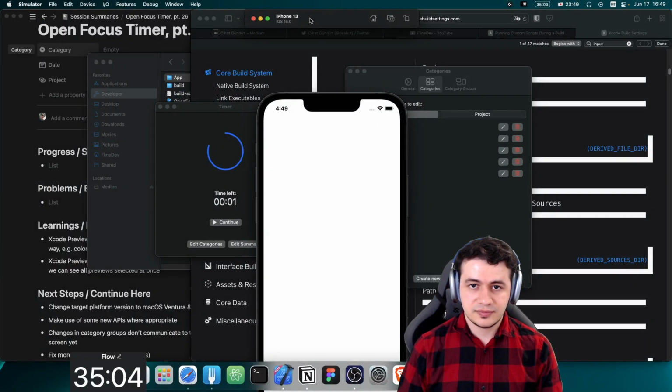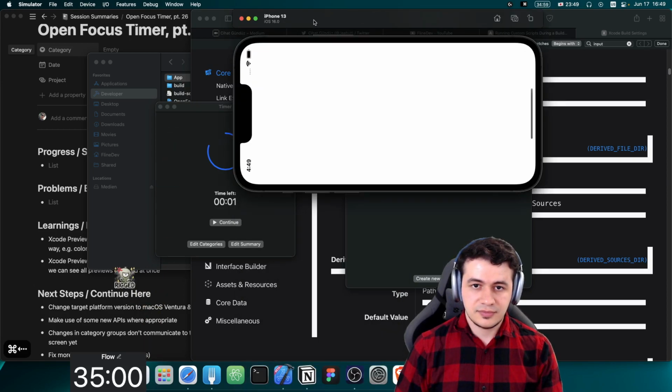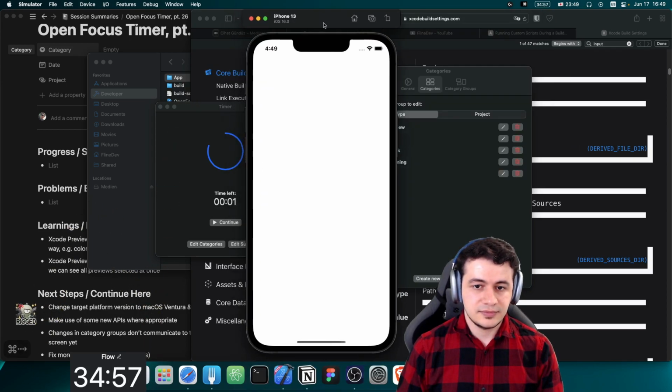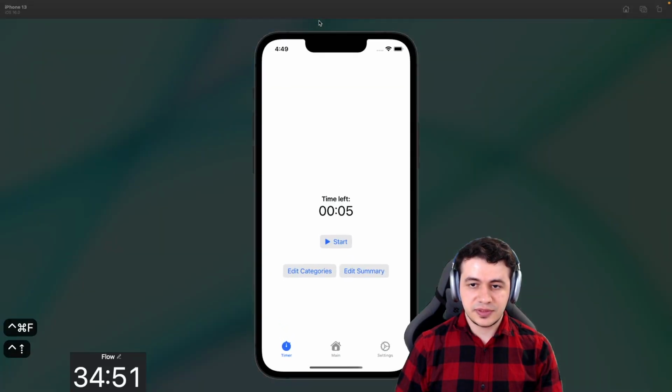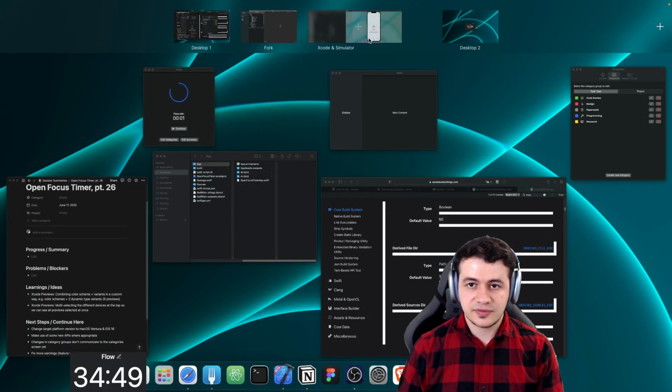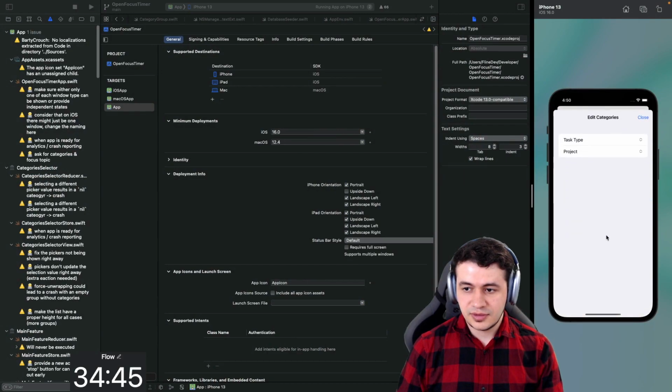Here's the iPhone. And iOS 16 simulator. Let's make this full screen so we can see side by side with Xcode. And this works. Oh, we have a new picker.